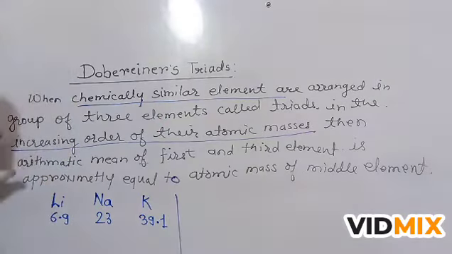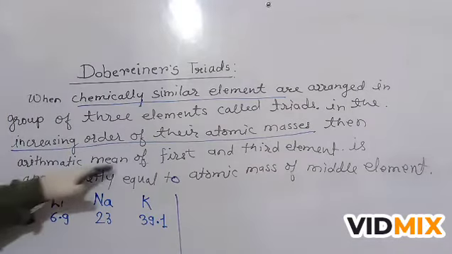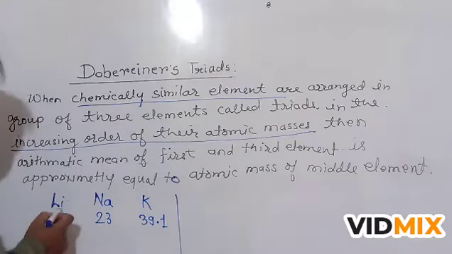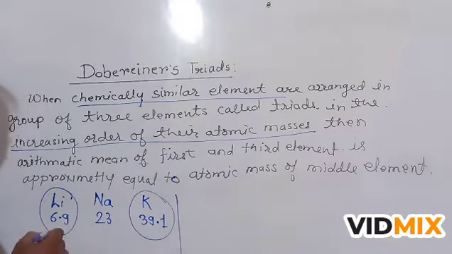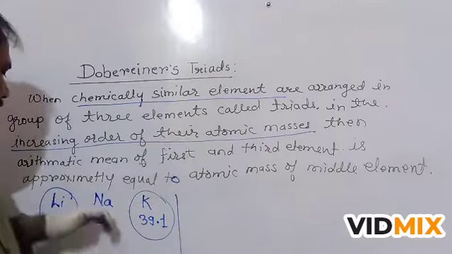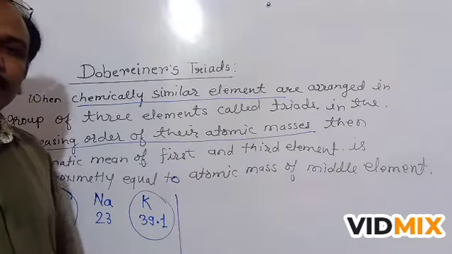Now as per this law, consider the arithmetic mean of the first and third element. Lithium is the first element and potassium is the third element.